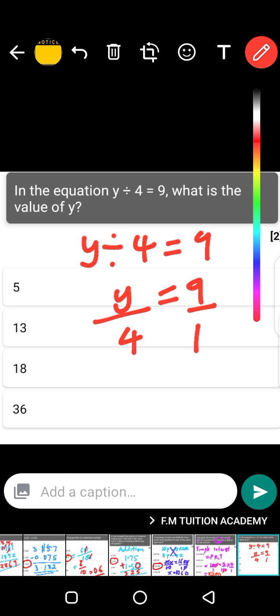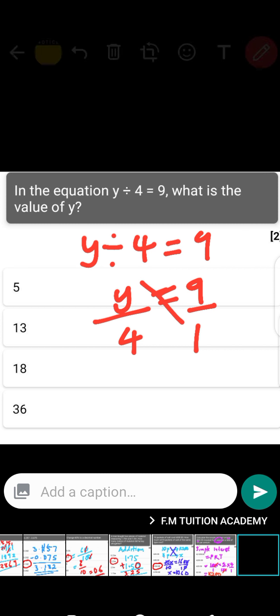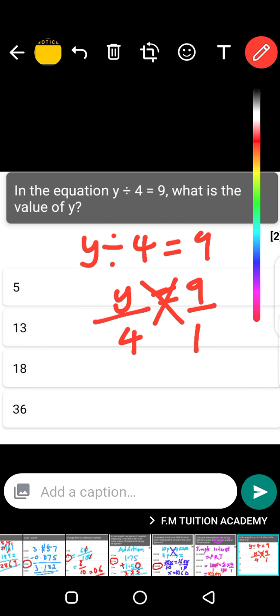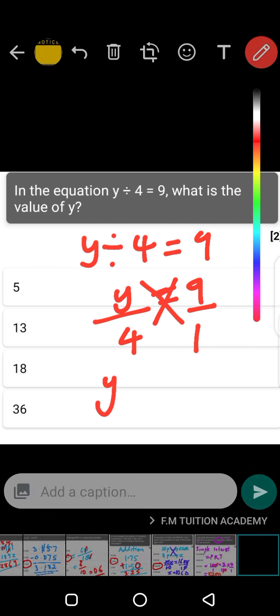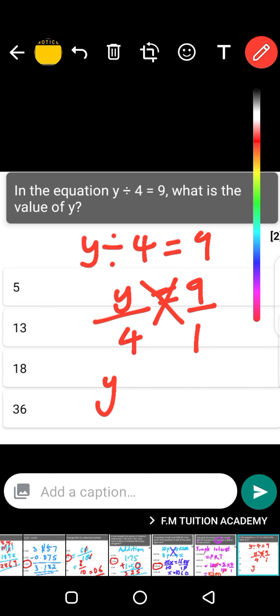Okay? There's an equal sign there. Then you can cross multiply. So this y on top times 1 is y. Okay? And then is equal to this 4 here multiplied with the 9 this side. You're cross multiplying. The number down multiplies with the number on the other side. So 4 times 9 will give you 36. So the answer here is 36, guys.